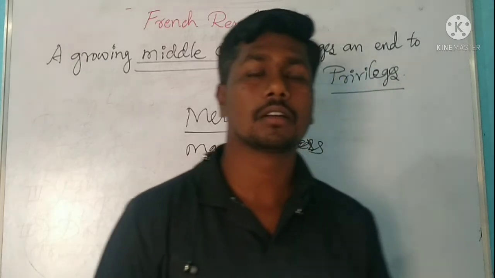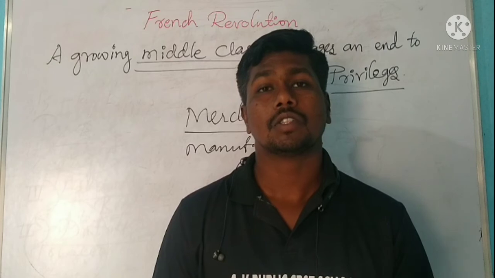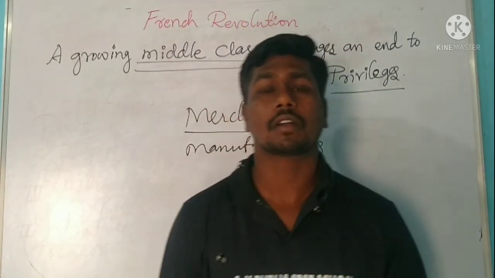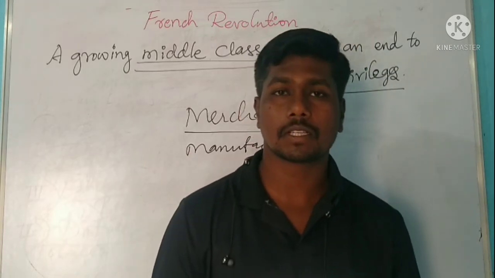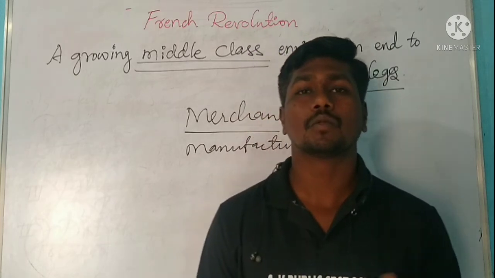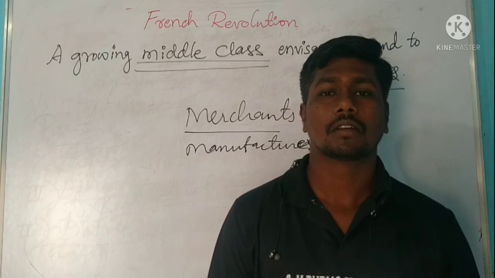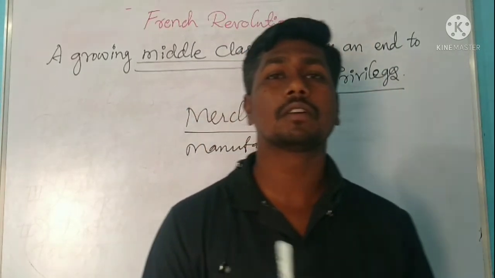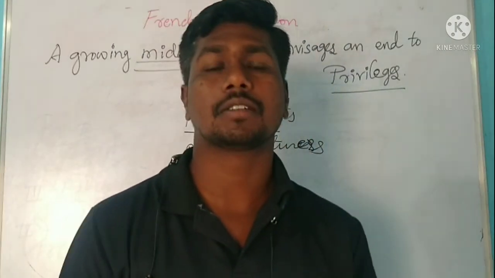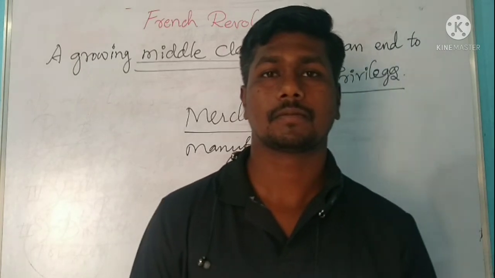So John Locke opposed the doctrine of the divine as well as the absolute right of the monarch. Absolute right of the monarch means the unlimited power of the king, the unlimited power of the ruler or monarch. Both were criticized by John Locke in his book called The Two Treatises of Government.